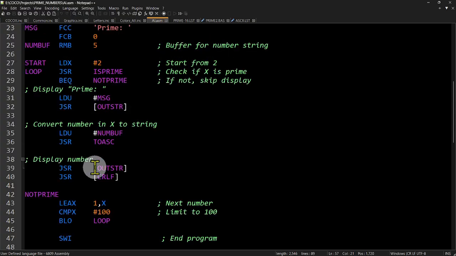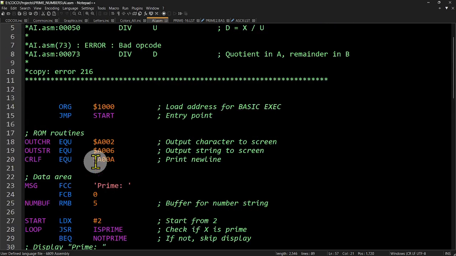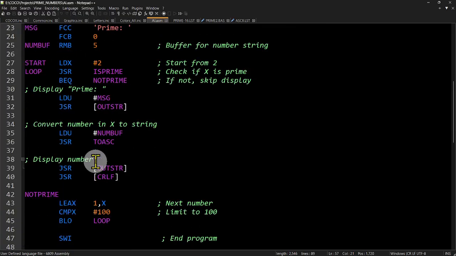Now let's actually look at the code itself. The logic here is good. If you're building a flow chart, the objective is good. It's just what you need to do. It's not very complicated. But now let's look at the code. Jump to subroutine is prime. If it's not prime, again, okay. If it is prime, let's go right here. Put that message out, which was said prime, to outstring.